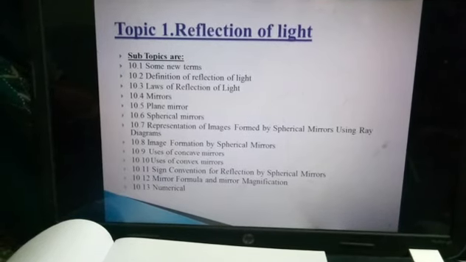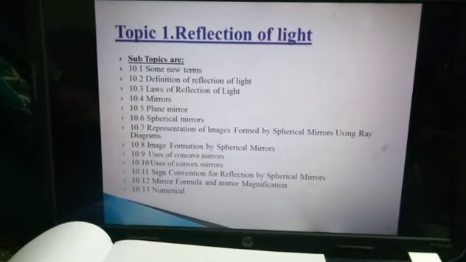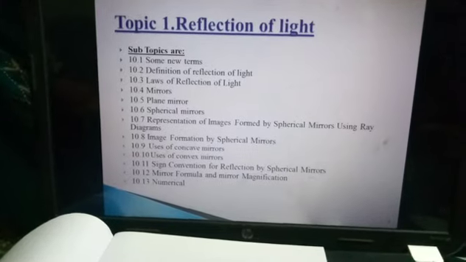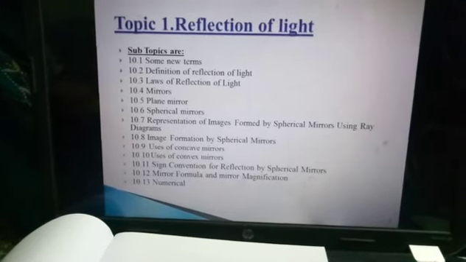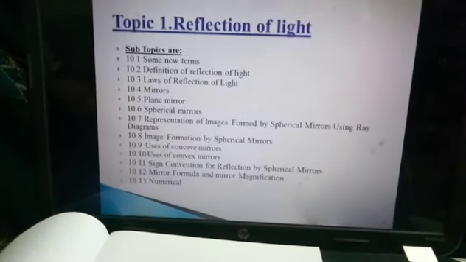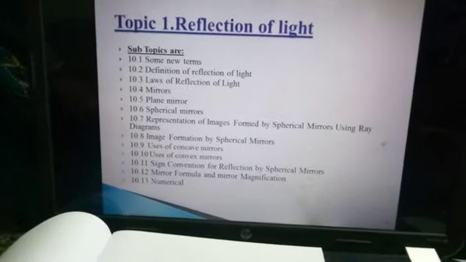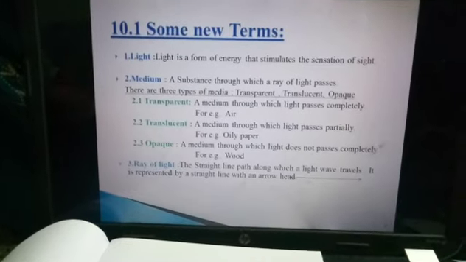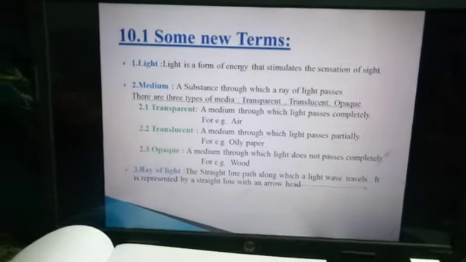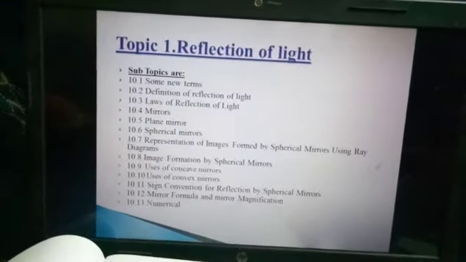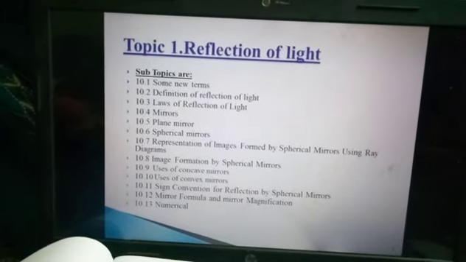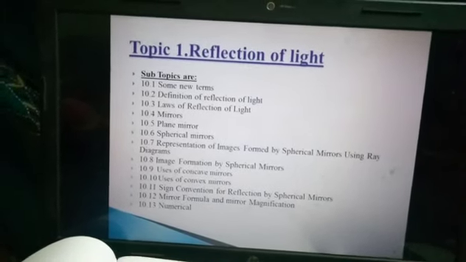Next, in topic number 1, reflection of light, we have these subtopics: some new terms, then definition, then laws of reflection, mirror, plane mirror, spherical mirror, then how to represent image formation, uses of concave and convex mirror, then sign conventions, mirror formula, mirror magnification, and the last one is about numericals. So today we will deal with up to the 5th subtopic, plane mirror.